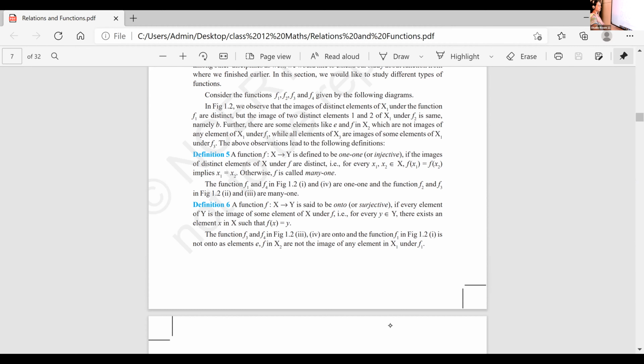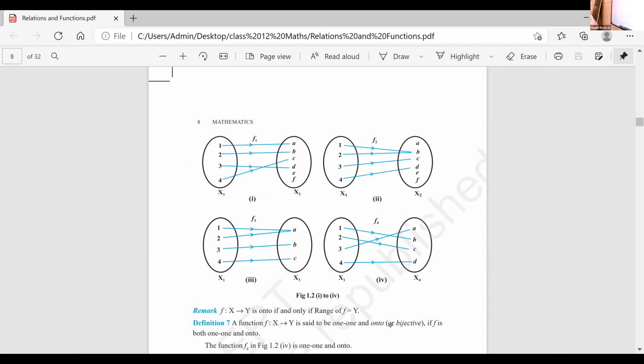Now look at the functions given here. First one, is it 1-1 and onto? Tell me, f1. Srihari, is it 1-1? Yes, ma'am. Is it onto?